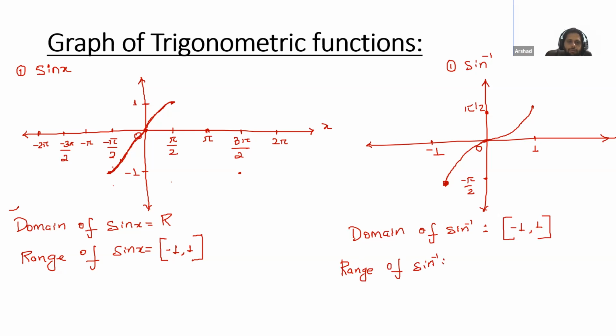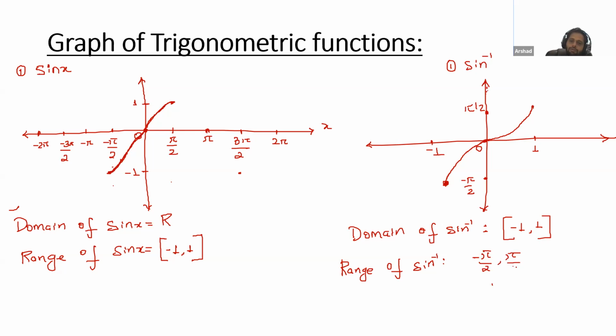No, that's not correct. Noma, range of sine inverse. Atif, what's the answer? Real numbers. No. Please again check this graph. The y-axis will give you the range. So if we check, the values of this graph are from -π/2 to π/2. We don't have this part in our graph. Very good, Noma. So the value is from -π/2 to π/2.